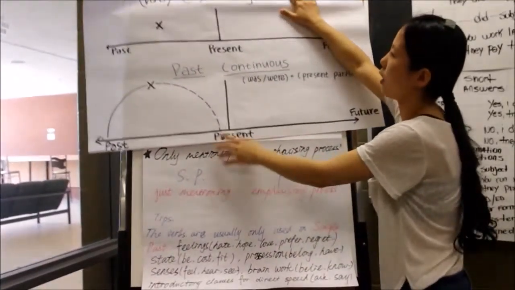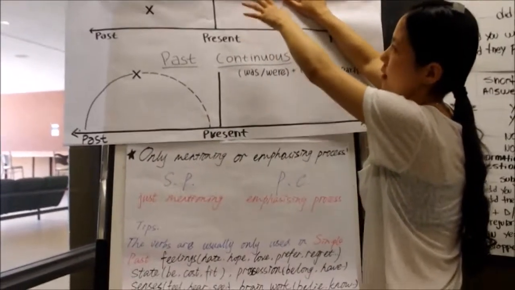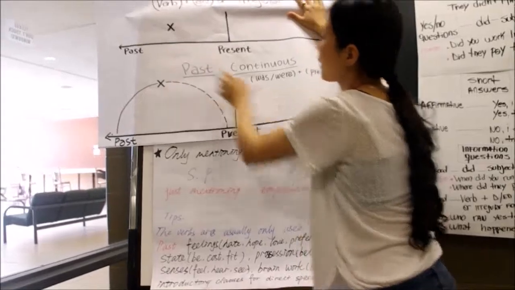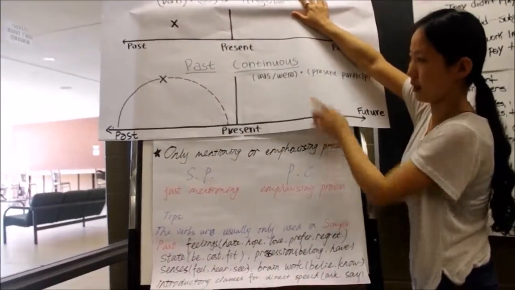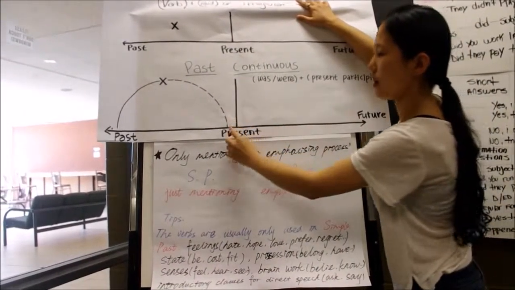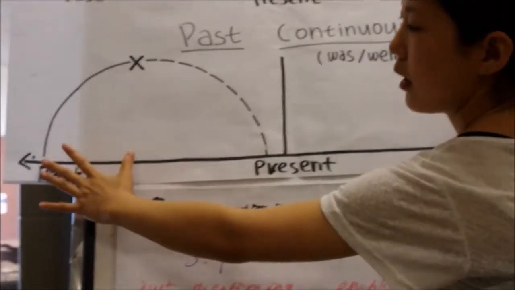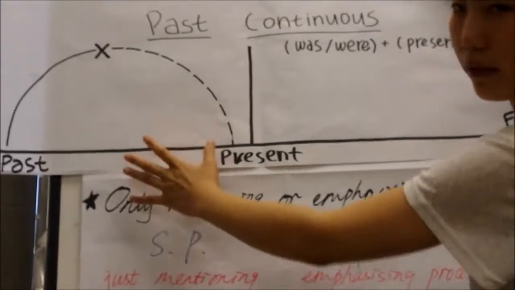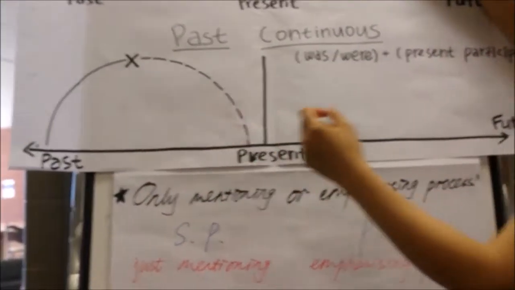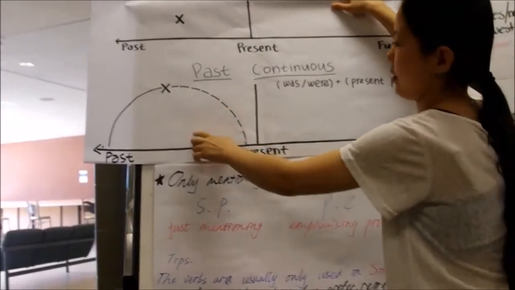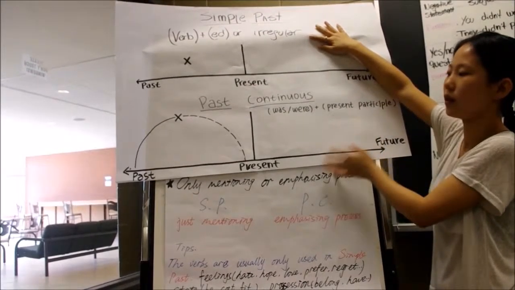But for the past continuous, the action is happening in the past, but it will keep going for a little while, not just an action that happened once in the past. So that's the difference between the simple past and the past continuous.